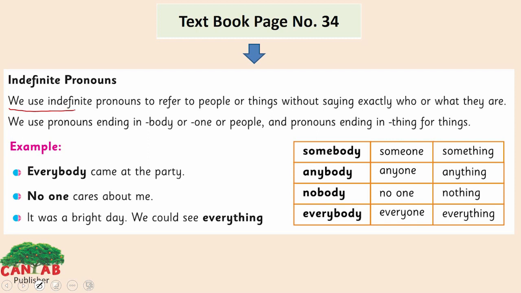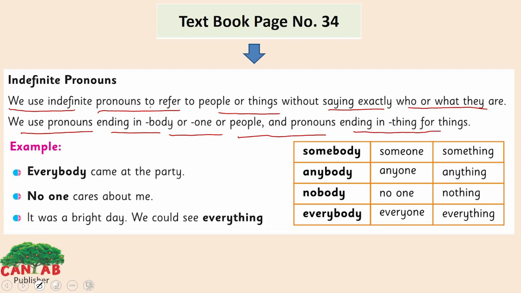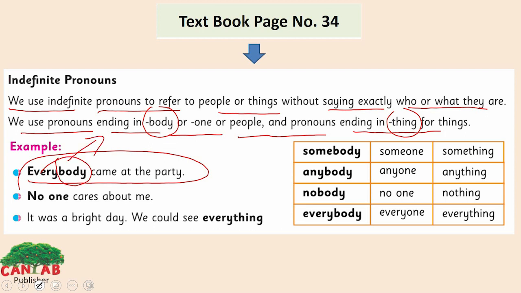We use indefinite pronouns to refer to people or things without saying exactly who or what they are. We use pronouns ending in no, in body or one for people, and pronouns ending in thing for things. We use body for people here and thing for things here as pronoun. Look at the example, everybody came at the party. We are referring to the people without saying exactly who they are here. Everybody here referring to the group of people. We don't know exactly who they are.